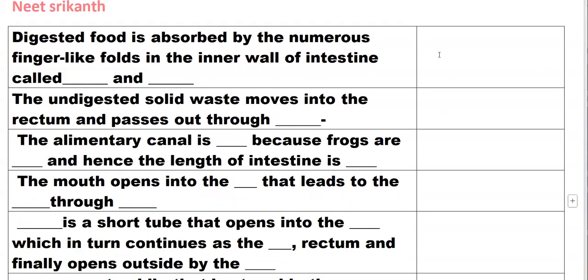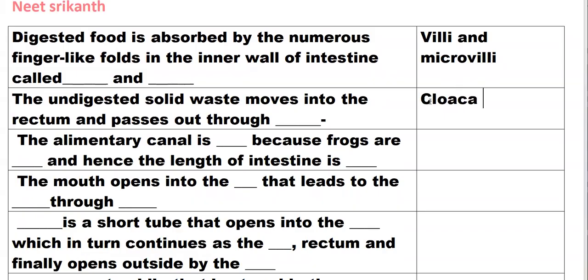Digested food is absorbed by numerous finger-like folds in the inner wall of the intestine called villi and microvilli. Undigested solid waste moves into the rectum and passes out through the cloaca.